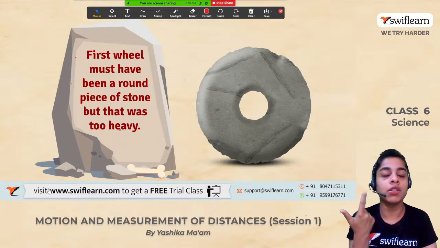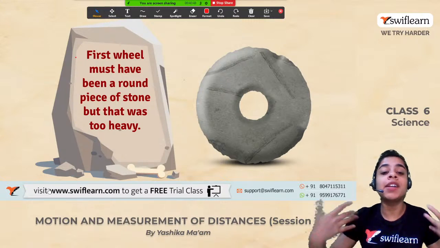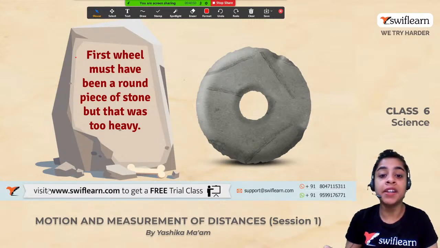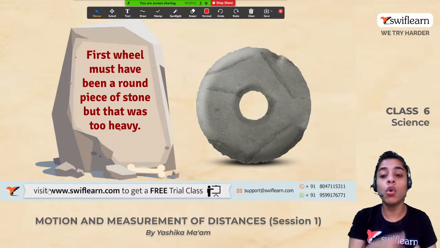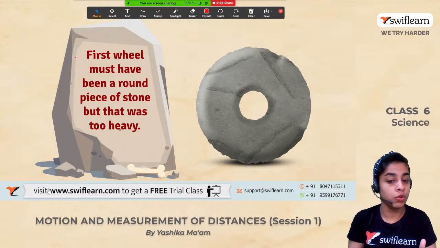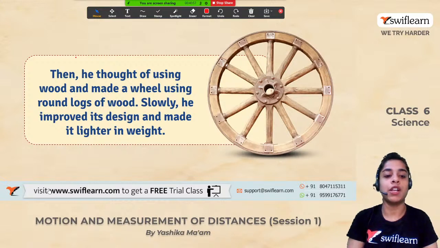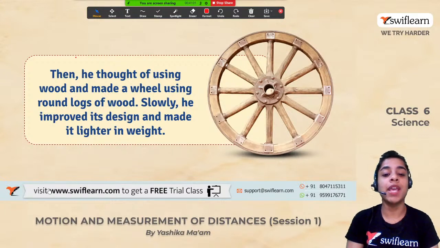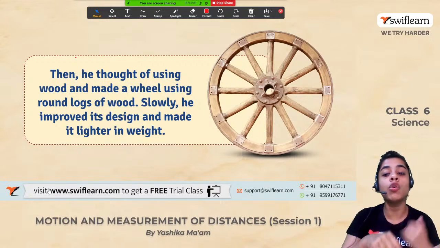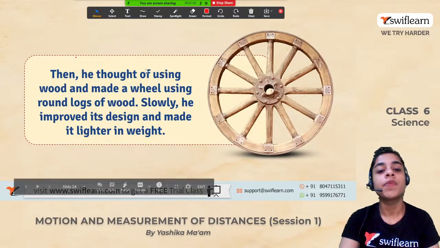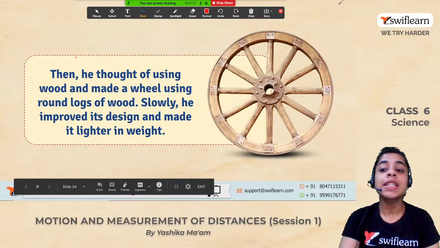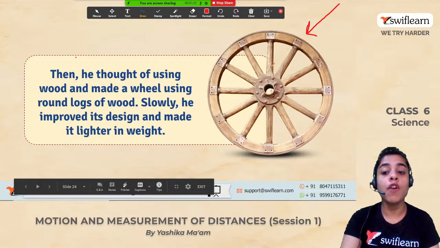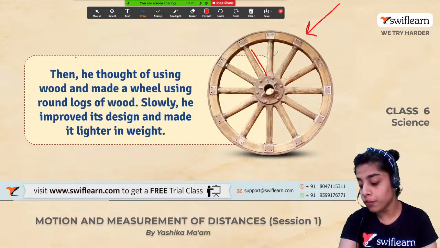तो अब नेक्स्ट क्वेश्चन क्या आया होगा फिर एंशियंट मैन के माइंड में, कि अब मुझे व्हील का आइडिया तो आ गया, I got this idea of wheel in my mind, पर अब मुझे इसको लाइटर बनाना है. I have to make it lighter, right, because the stone wheel is very very heavy to be used. तो अब उन्होंने क्या सोचा, then he thought of using wood and he made a wheel using round logs of wood. Can you see? This is a wheel made of round logs of wood.